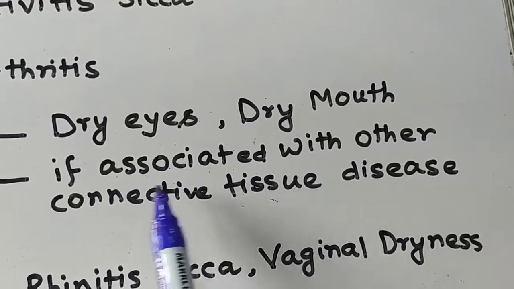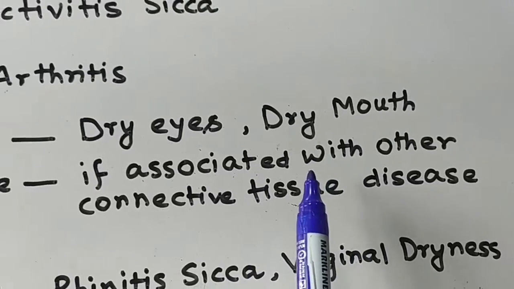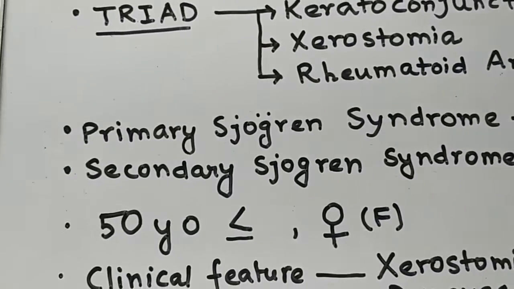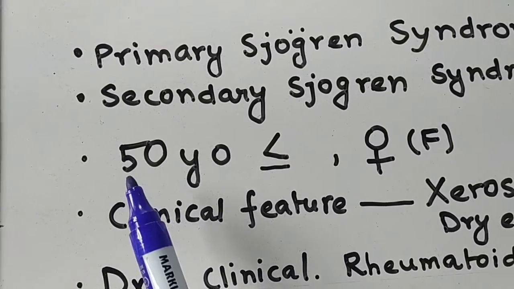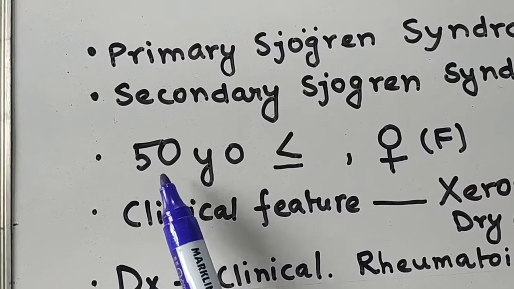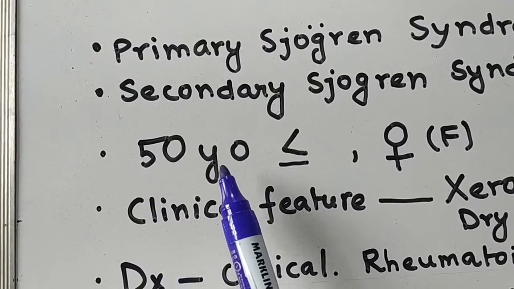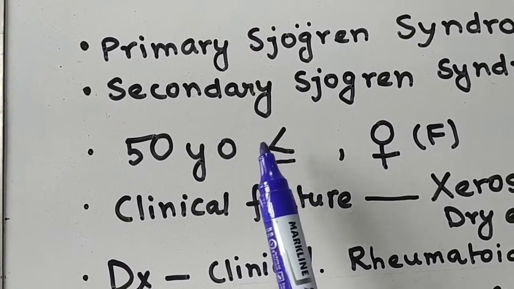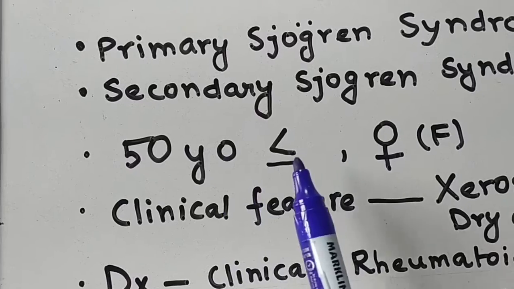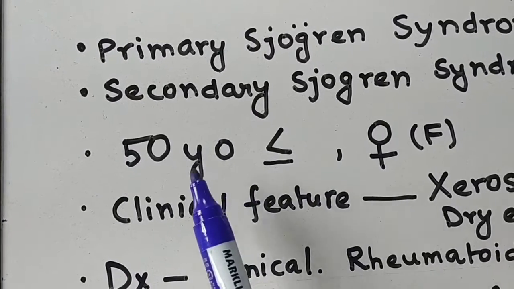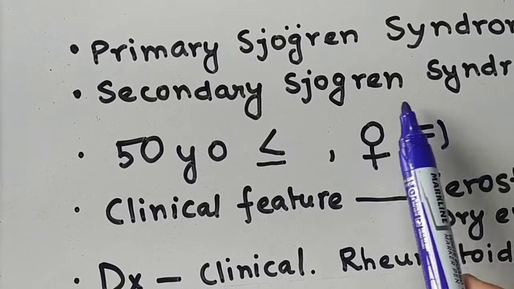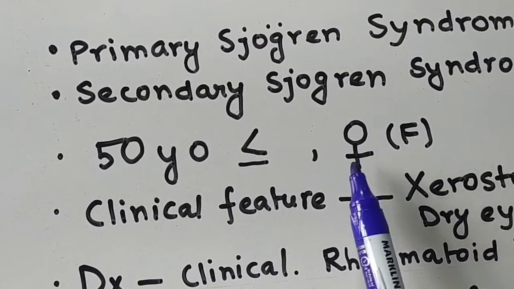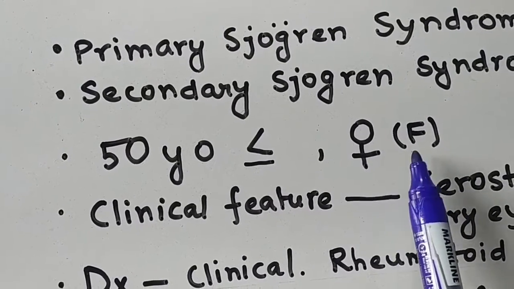Now, in which patients can we find Sjogren syndrome? It is most commonly found in female patients, aged 50 years or more. It is more common in female patients than in male patients.